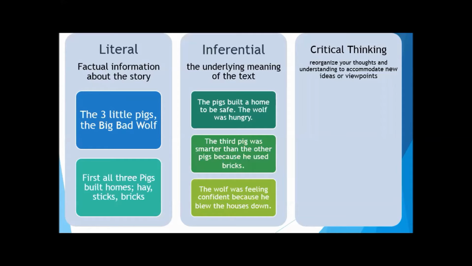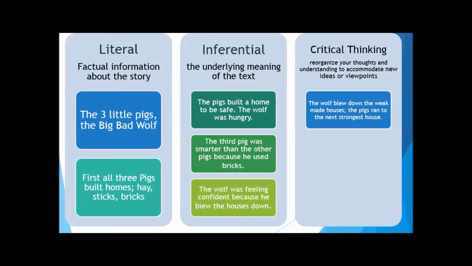right? Blow your house down from the chinny chin chin, or whatever it is that he said. And he blew down the first two houses. He thought he was going to do that with the third house, and he huffed and he puffed. He couldn't blow that house down. And so it's not factual. The story's not saying that he was confident, but a child can pull from that, well, he was getting confident. He was getting comfortable. He thought he was going to blow down that brick house. He really didn't. And so now let's go into critical thinking.